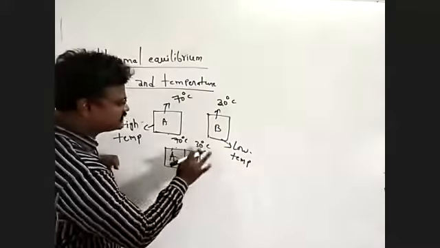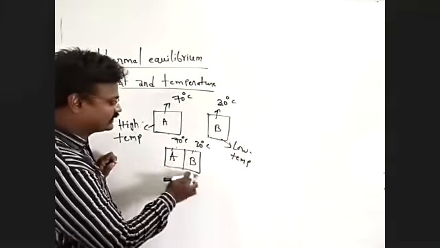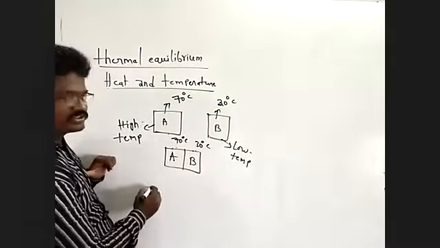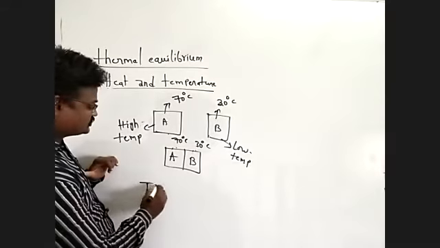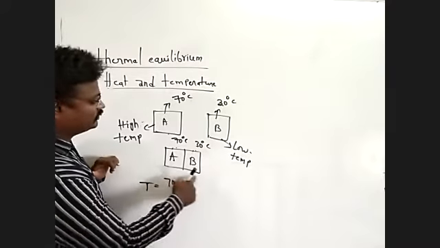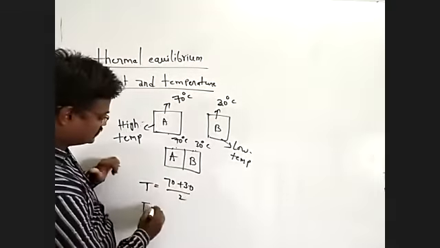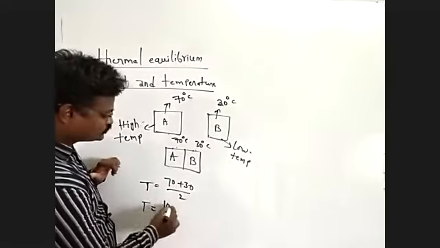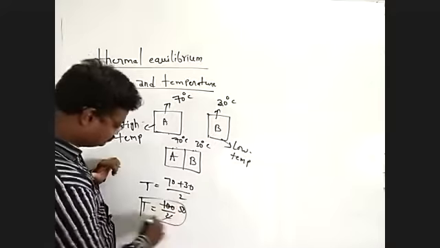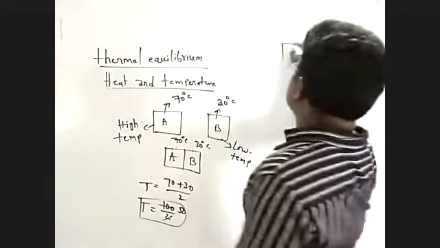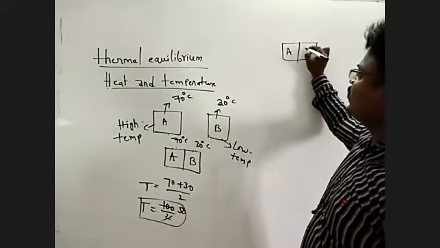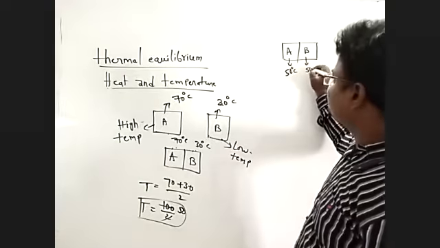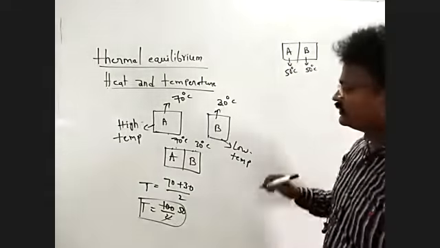So both bodies are placed in contact with each other. What is the average temperature? The temperature is equal to 70 plus 30. How many bodies do we have? 2 bodies. 70 plus 30 is 100 by 2, and 2 fives are 50. So A body and B body, A body loses and B body gains, and both reach 50 degrees Celsius.